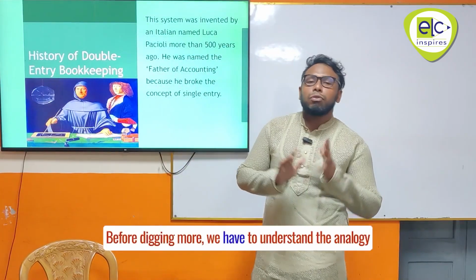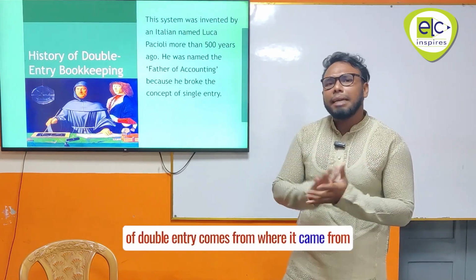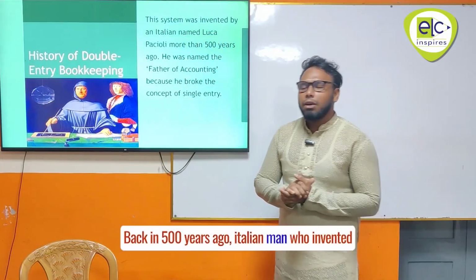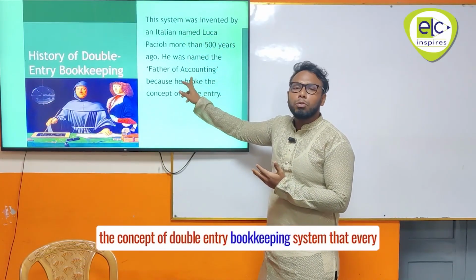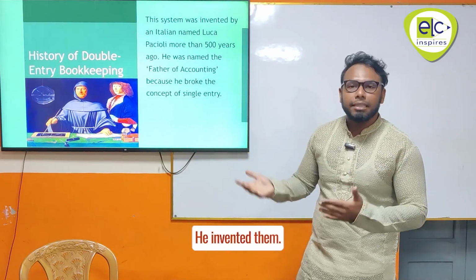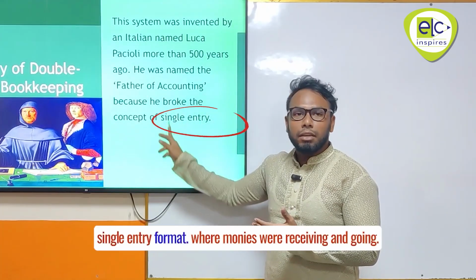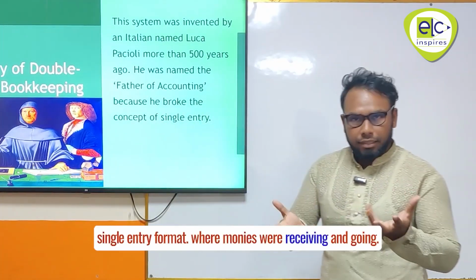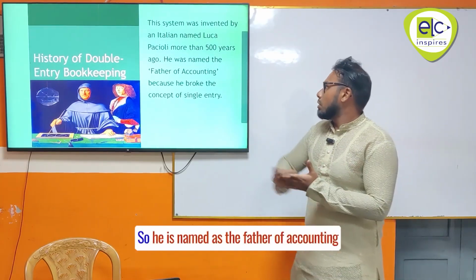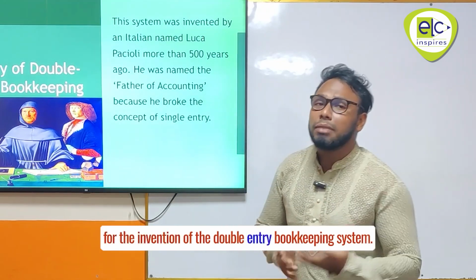Before digging deeper, we have to understand where double entry comes from. It comes from Luca Pacioli, an Italian man who, 500 years ago, invented the concept of the double entry bookkeeping system, that every transaction will have two effects, debit and credit. Before that, we used to do accounting in a single entry format, where money was only received and going out, with no room for any other transactions. So he is named the father of accounting for inventing the double entry bookkeeping system.